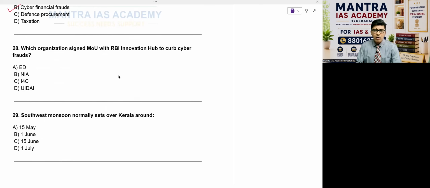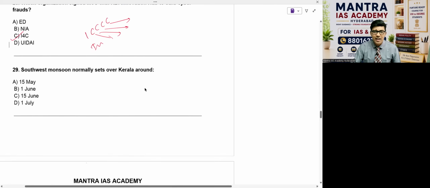So the answer for this question is I4C, Indian Cybercrime Coordination Center, which signed MOU with RBI, beta. So answer is I4C.